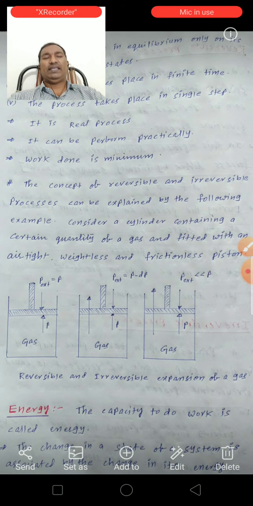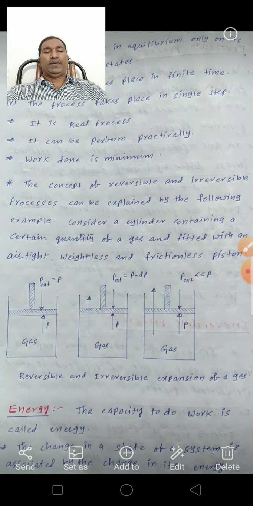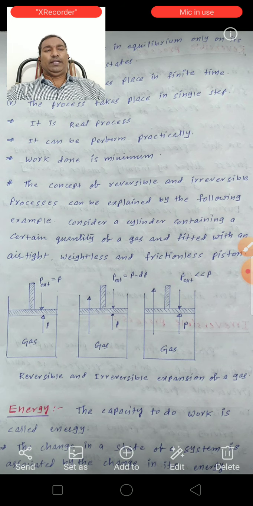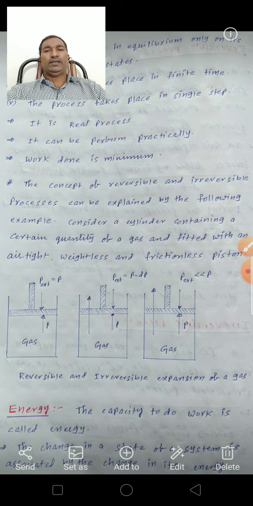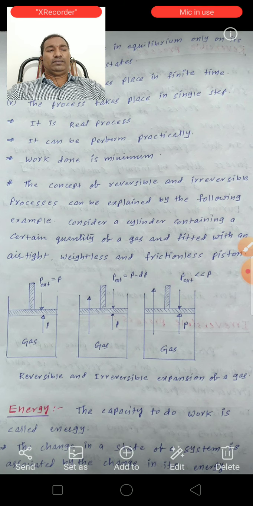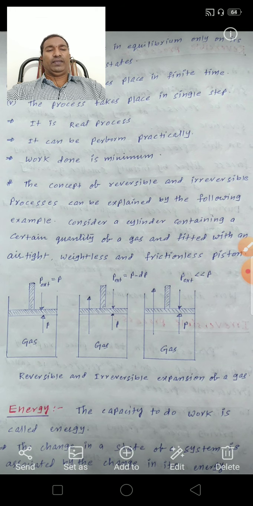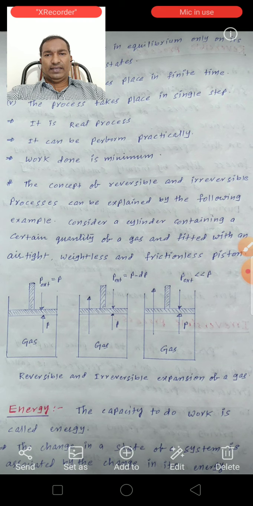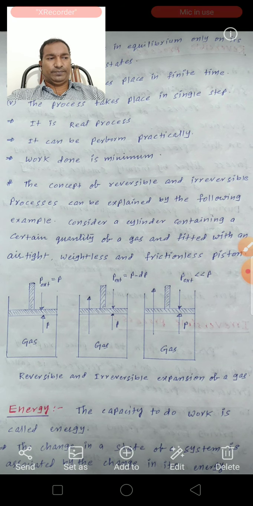The energy depends on the quantity of the substance or matter, so it is an extensive property. The unit of energy in the SI system is joules.